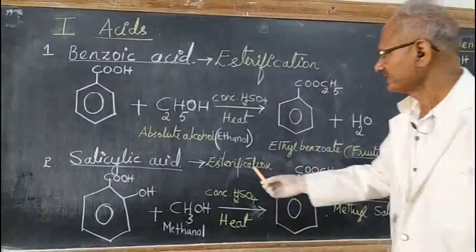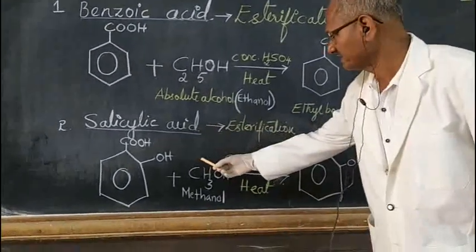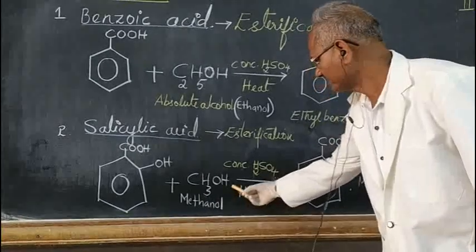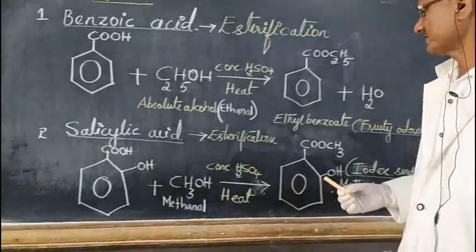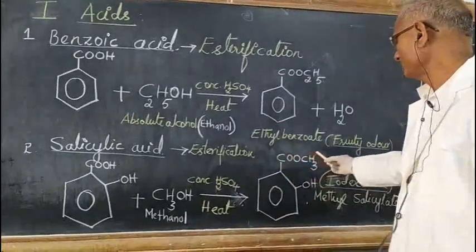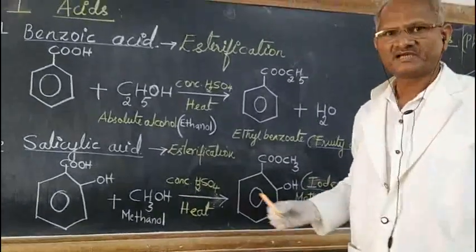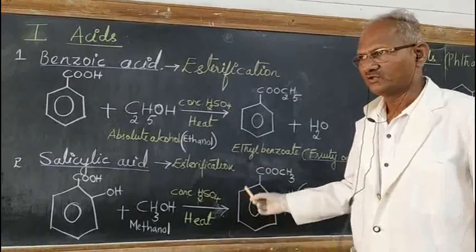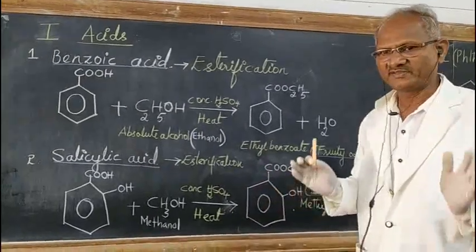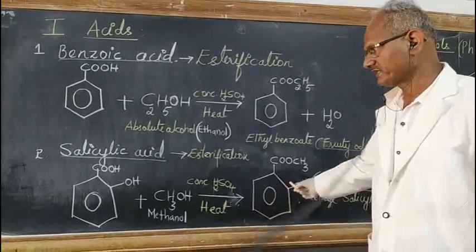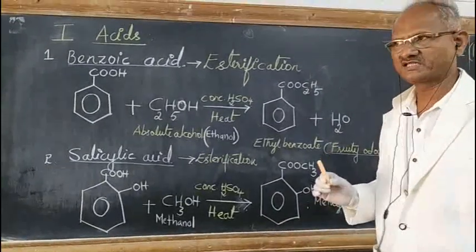And similarly, if it is salicylic acid, so we are heating with alcohol, methanol, in presence of a little concentrated sulfuric acid. Now the ester formed is methyl salicylate, and this methyl salicylate is having smell of oil of wintergreen. So it is the main component of the Iodex paint balm.